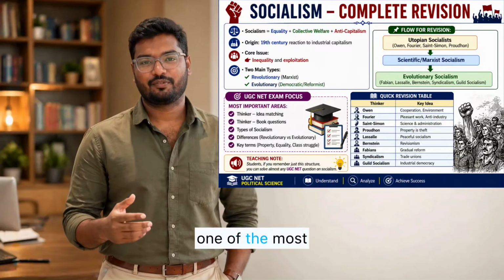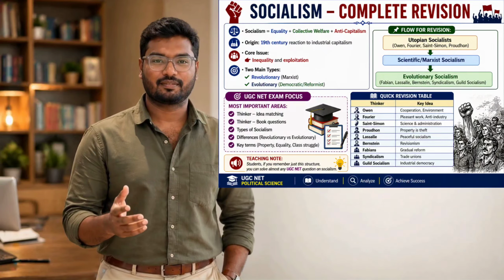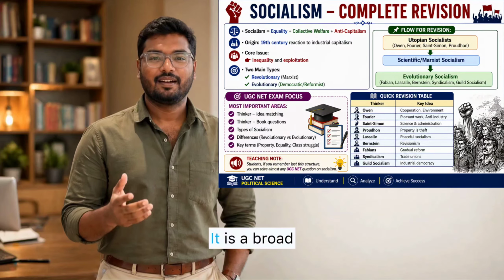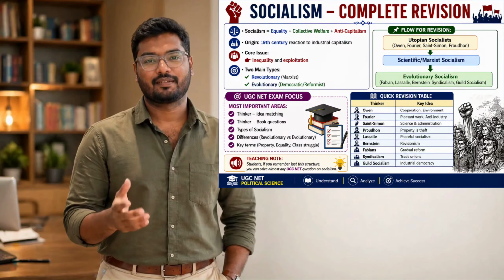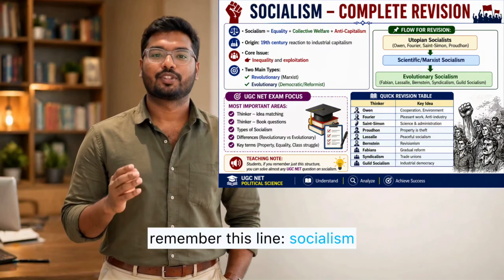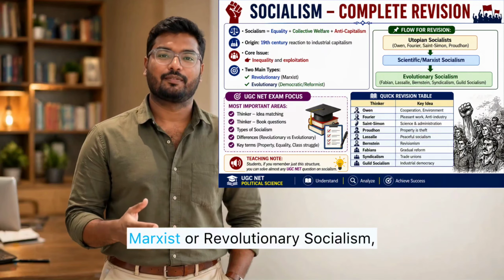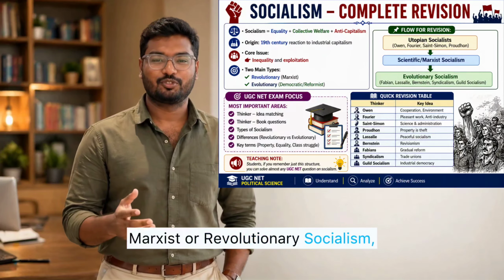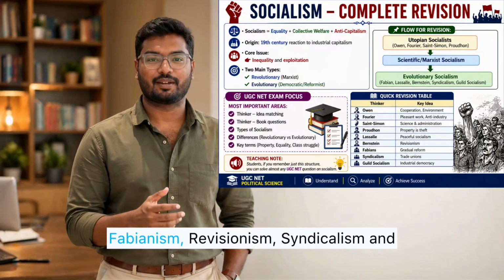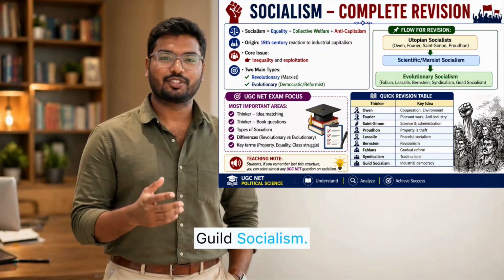Today we are starting one of the most important ideologies of political theory, socialism. For UGC NET Political Science, socialism is not just one theory, it is a broad family of ideas. So, from the beginning, remember this line. Socialism is an umbrella ideology. It includes utopian socialism, Marxist or revolutionary socialism, democratic or evolutionary socialism, Fabianism, Revisionism, Syndicalism, and Guild Socialism.